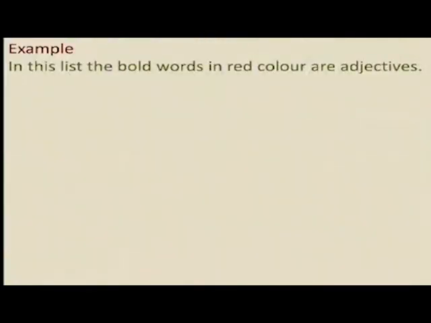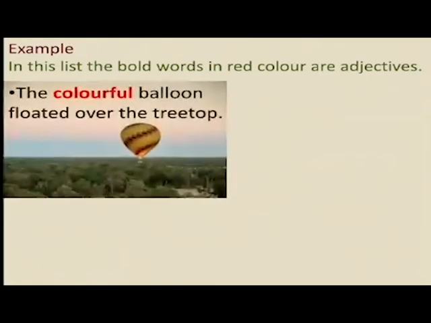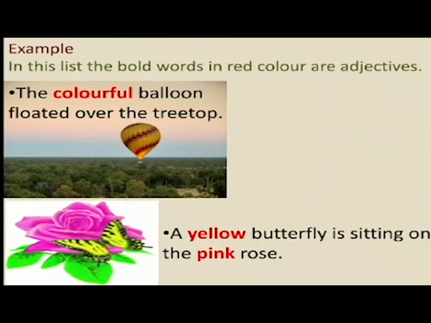Let us see the examples. In this list, the bold words in red color are adjectives. The colorful balloon floated over the treetop. How does the balloon look? The balloon is colorful. Next, a yellow butterfly is sitting on the pink rose. Here the color of the butterfly is yellow. The word yellow is describing the color of the butterfly. And sitting on the pink rose, the color of the rose is pink. So these two words are describing the nouns.